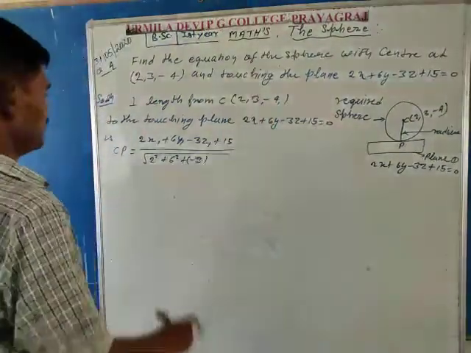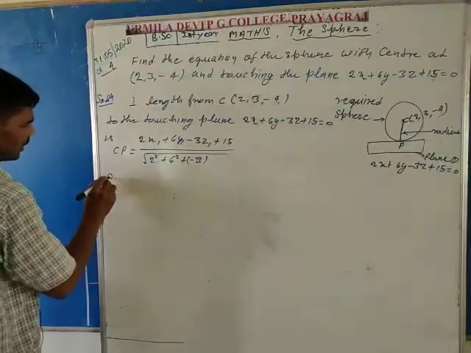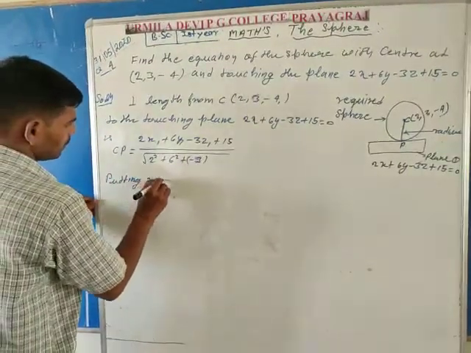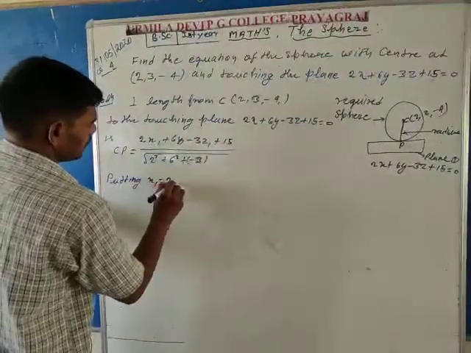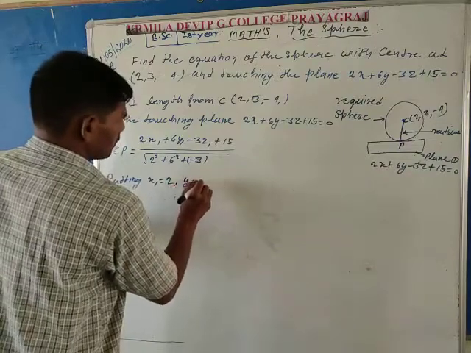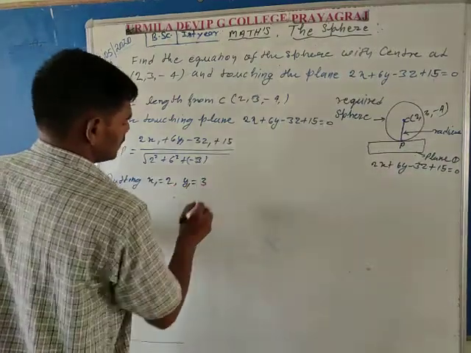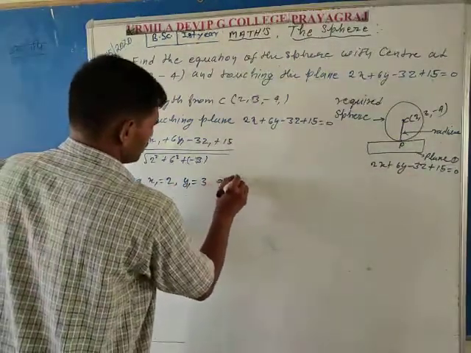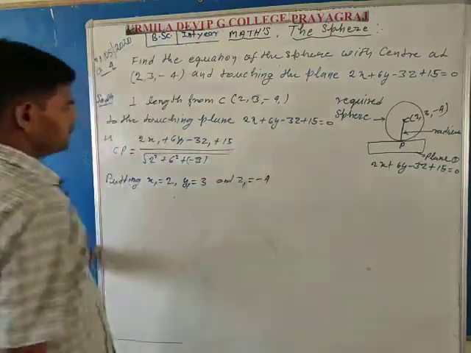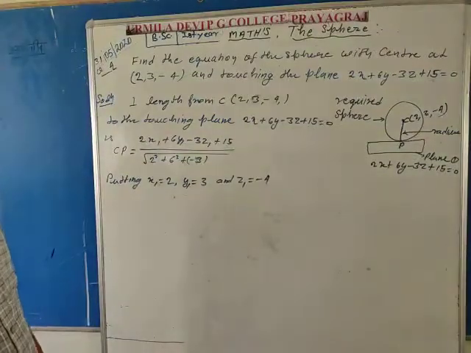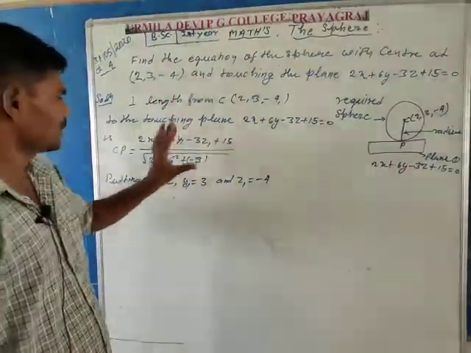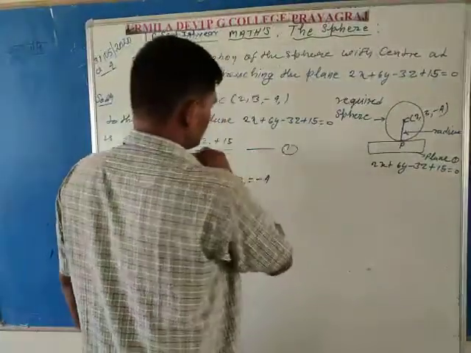Putting these values in this equation: x1 is equal to 2, the first coordinate of the center, y1 is equal to 3, the second coordinate, and at last the third coordinate, z1, is equal to minus 4. Putting these values of x1, y1, z1 in this equation, this is represented by the first equation.